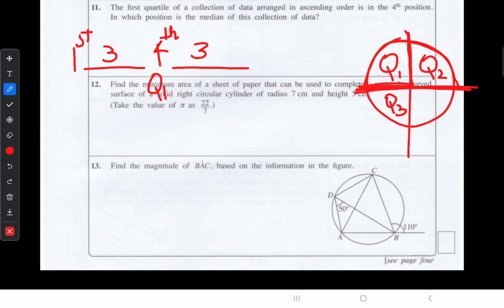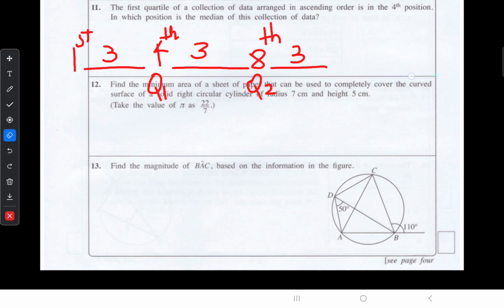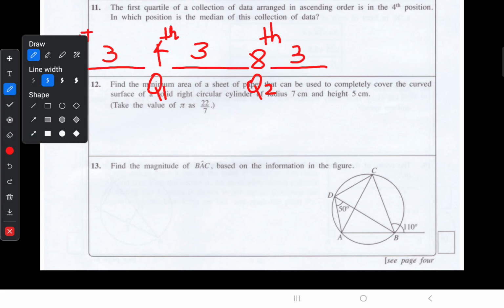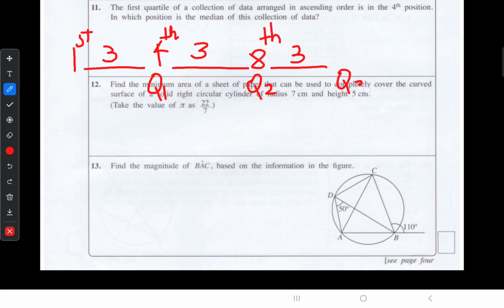Then after 3 more data, our second quartile should be placed at the eighth position. When we add 3 more data, our third quartile should be placed at the 12th position. So our final one should be 12 plus 3, the 15th position. Our final data should be placed at the 15th position.